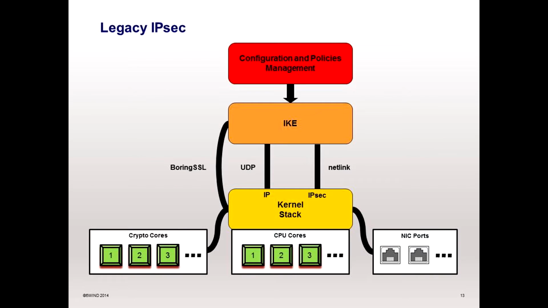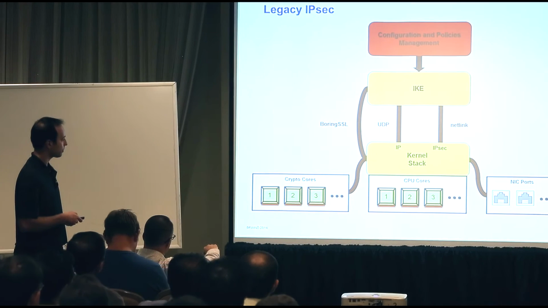So let's see some applications. First, IPsec. So here you see that the kernel stack is the central object, and it's connected to the IKE application, first for notification, for packets, and it's also connected by OpenSSL, or the new one, BoringSSL from Google, in order to process the IKE packet with the crypto cores.